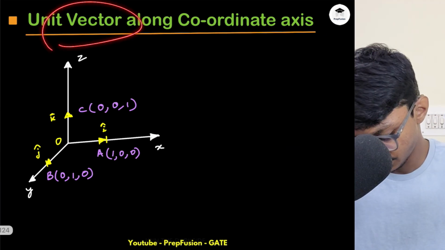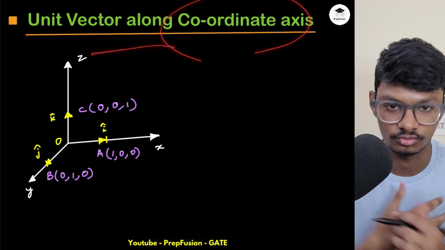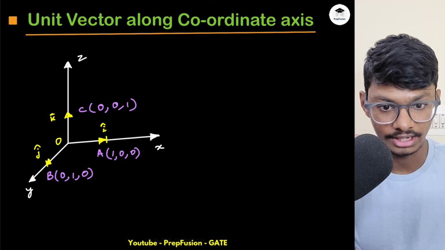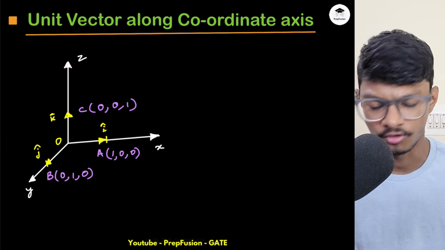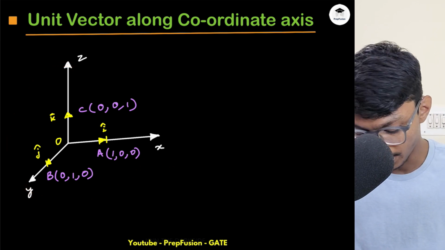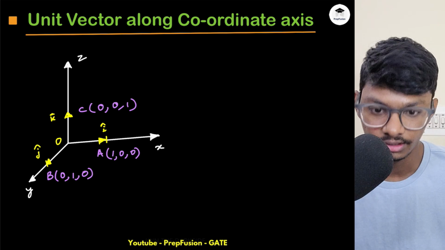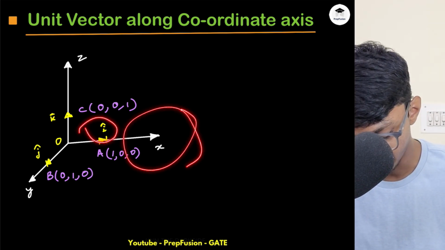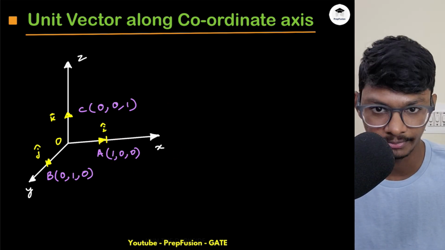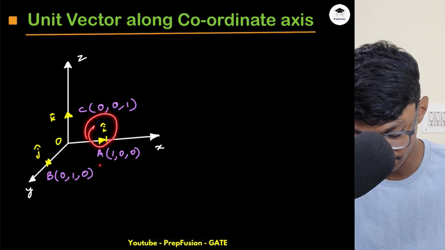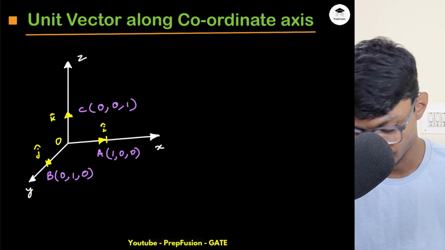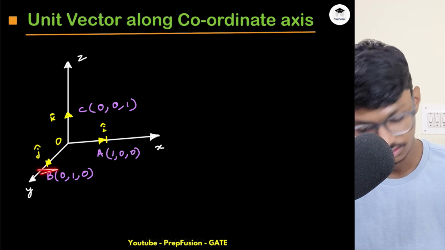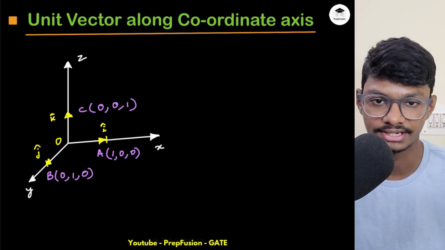Now let's go to the next slide, that is a unit vector along coordinate axis. So I have told you that I will tell you about the ijk. If I have coordinate axis, we already know x, y, z. We have done integral problems, right? Now along the x axis, the unit vector representing this x direction is known as the i cap. You can observe it is 3-dimensional and the magnitude of this is 1 because this is representing 1, 0, 0. So this is represented as i cap. Similarly, y direction j cap, z direction k cap.